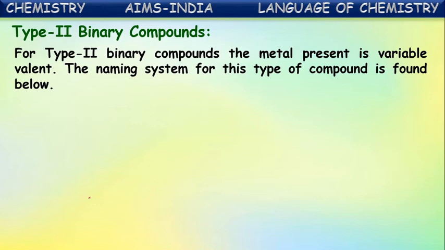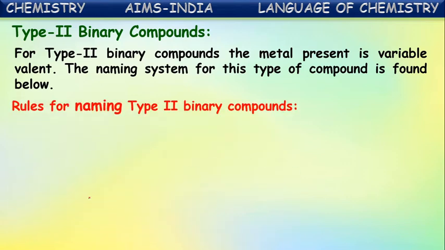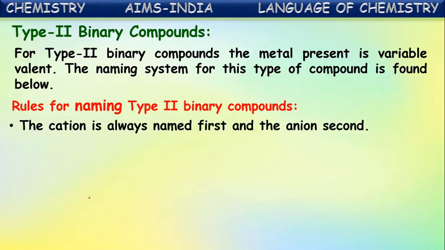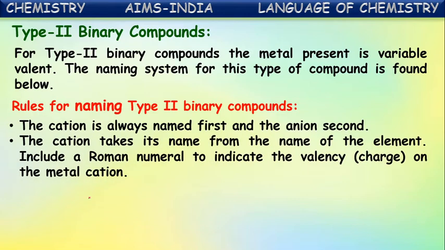The naming system for this type of compounds is given as follows. In this also, let us see some rules for following this. First, the cation is always named first and then anion second, as for the first system we have given. Here also, first cation name is written and then anion name. The cation takes its name from the name of the element. In addition, as we told, the cation is variable valent here. So it includes a Roman numeral to indicate the valency of the metal on the metal cation.